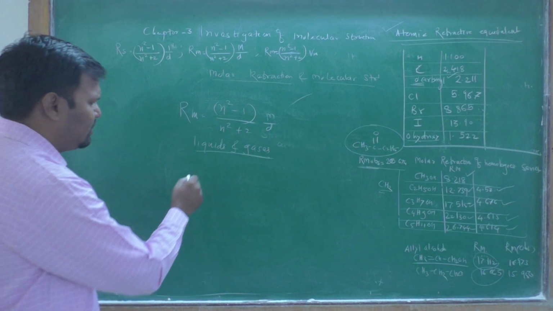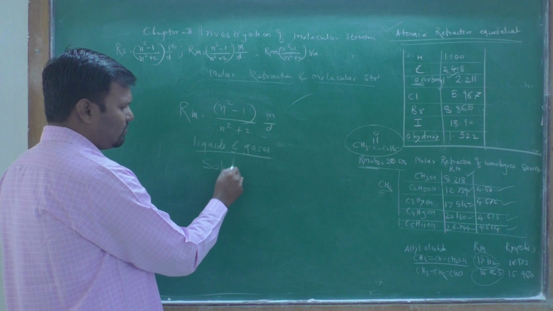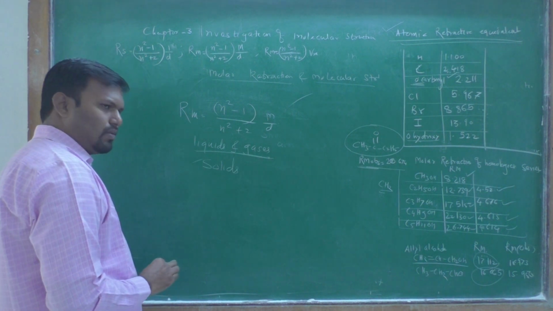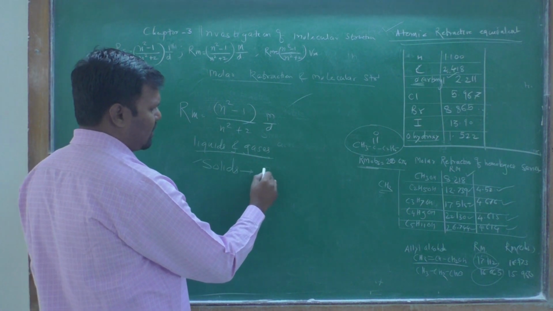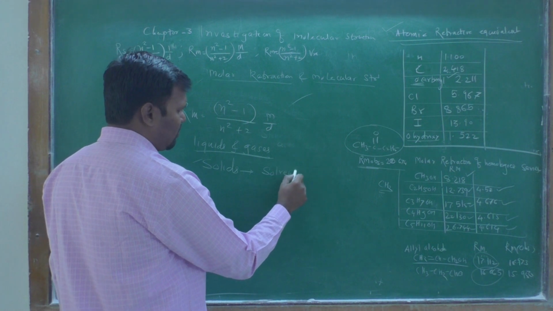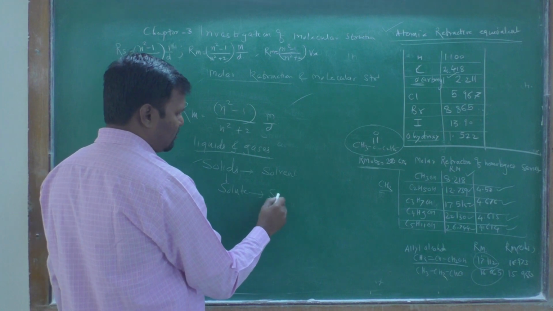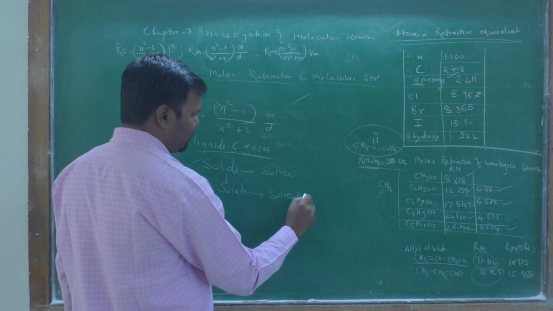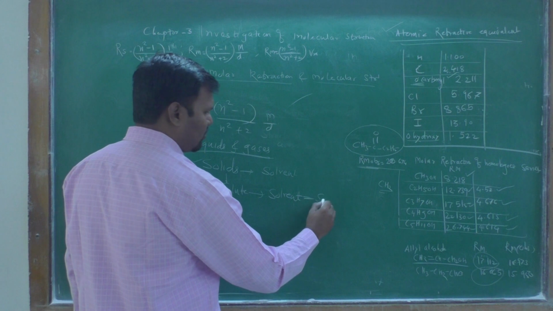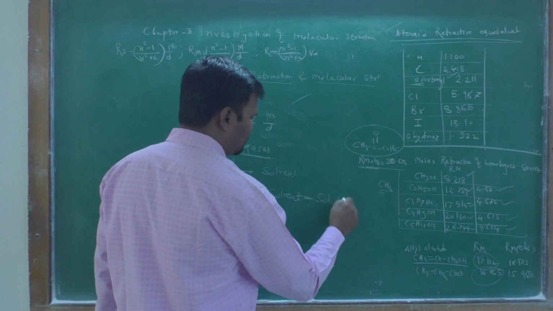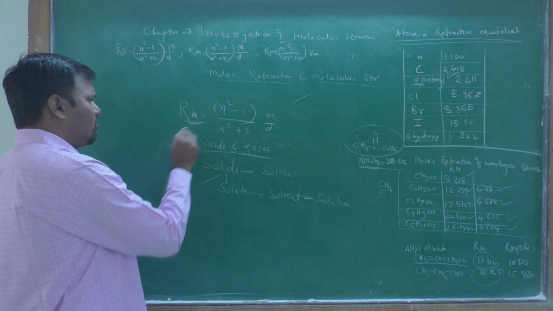But for solids, you have to mix the solid with a solvent. The solid is considered the solute, you add it into a solvent, the solution is obtained, and then you measure its molar refraction.